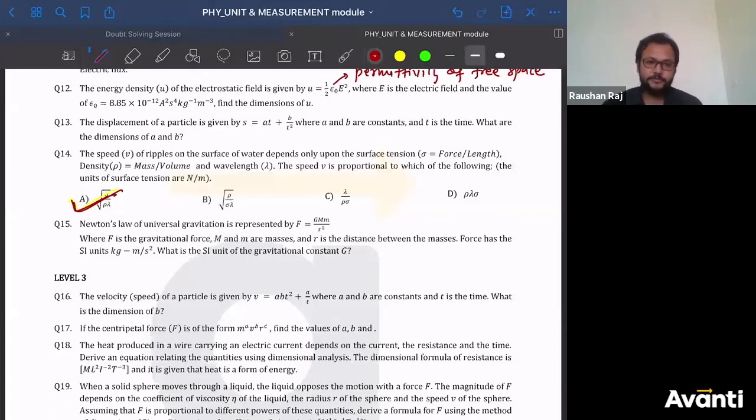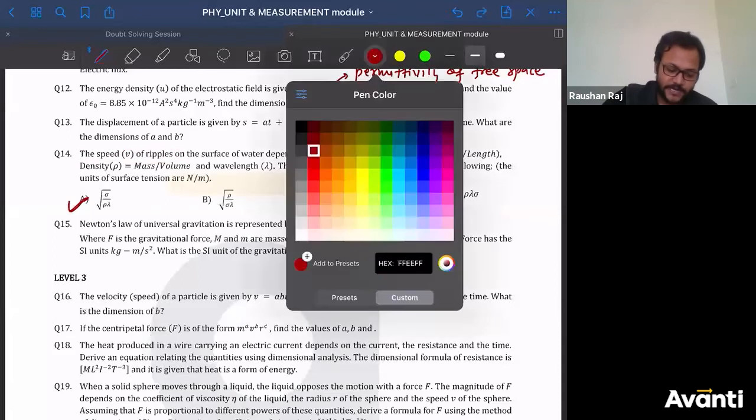Now tell me, can I solve this question in a different way? Is there some other way? See, there is one more way: the elimination method. What is that? I have to find the dimension of speed.